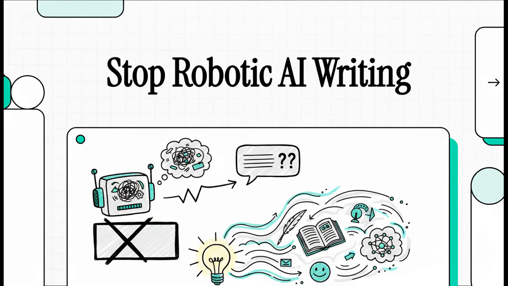You know that feeling, right? You ask ChatGPT or some other AI to write something for you, and what you get back is, well, it's just so bland. It's generic, it's boring, and it sounds exactly like what it is, something written by a machine. It's a super common frustration, but here's the secret. The problem isn't actually the AI.